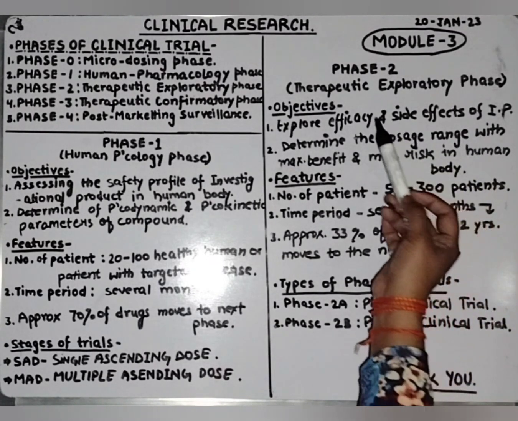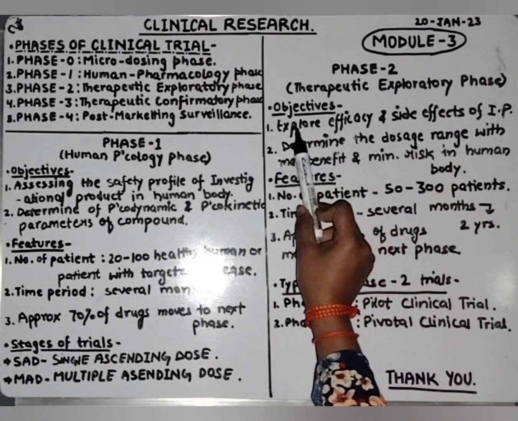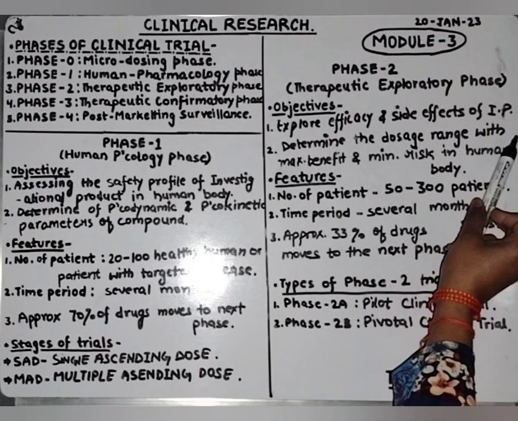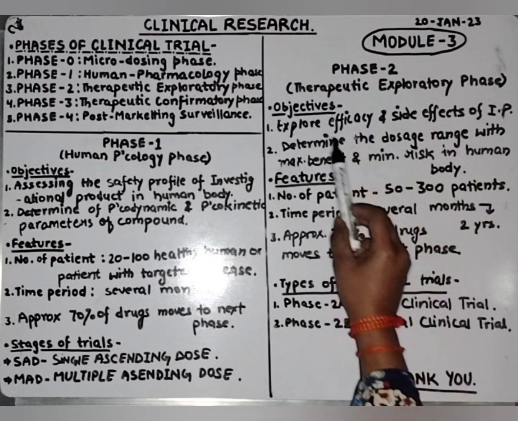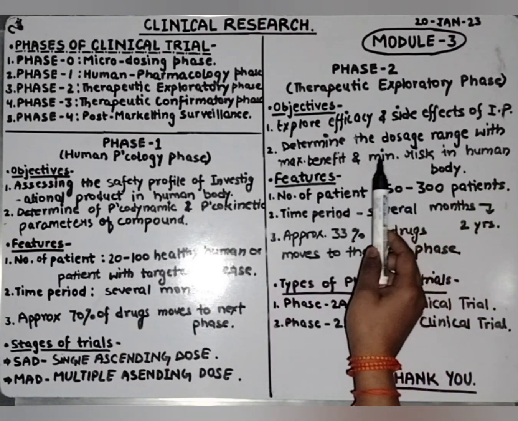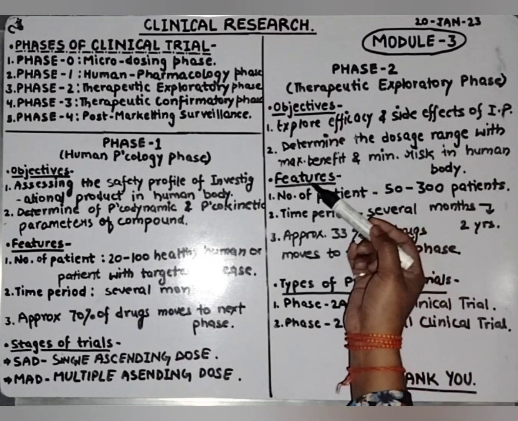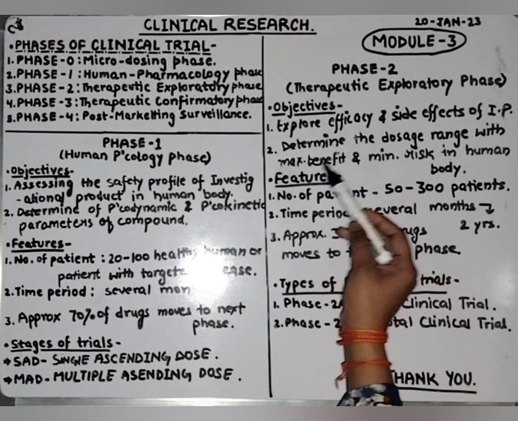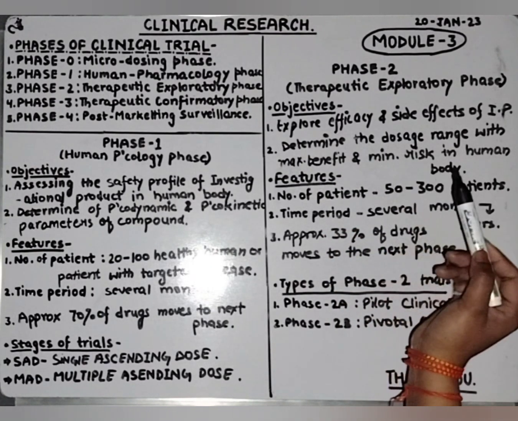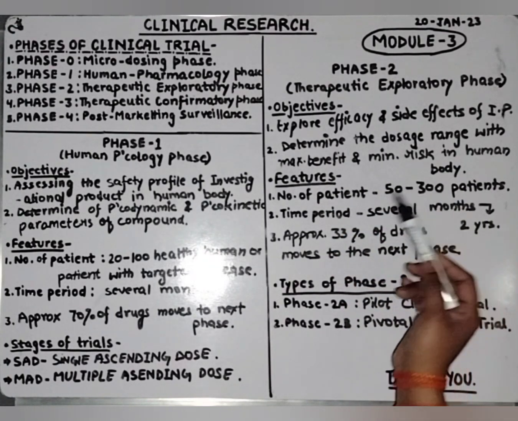So let's discuss again the phase 2 trial, which is also known as the therapeutic exploratory phase. The objectives of phase 2 are to explore the efficacy and side effect of the investigational product. So we will observe the effective part of the drug, and along with that we will also observe the side effect. The second objective is to determine the dose range, like what maximum dose we can administer to the patient, which will give us the maximum benefit and minimum risk in the human body.